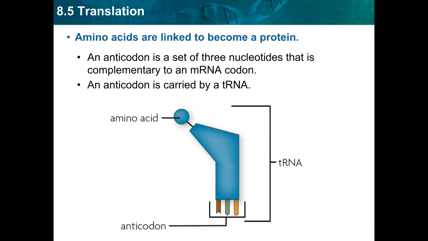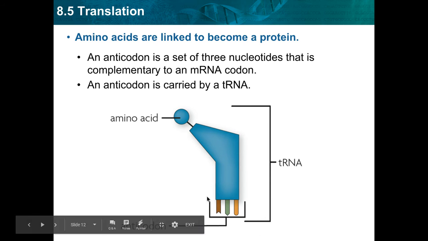So amino acids have to get linked together to become a protein. They can't be a protein on their own. And an anticodon is basically a set of 3 nucleotides that is complementary to an mRNA. We find the anticodons on the bottom of the tRNA. So this is an anticodon right here. This is a tRNA or a transfer RNA. And you may remember its job is to carry amino acids to the ribosome from the cytoplasm.